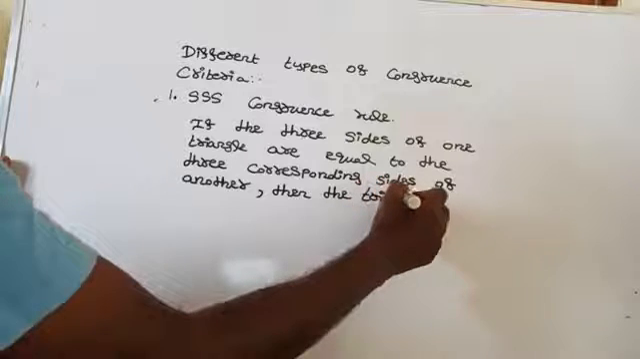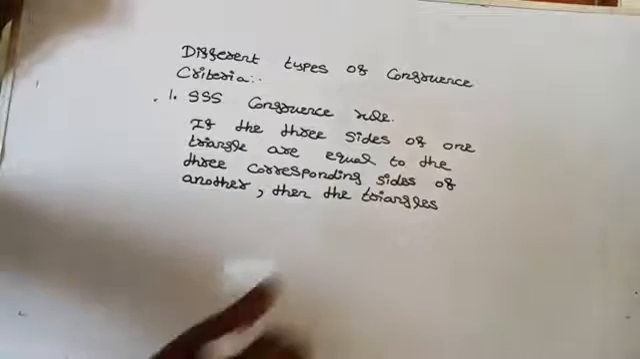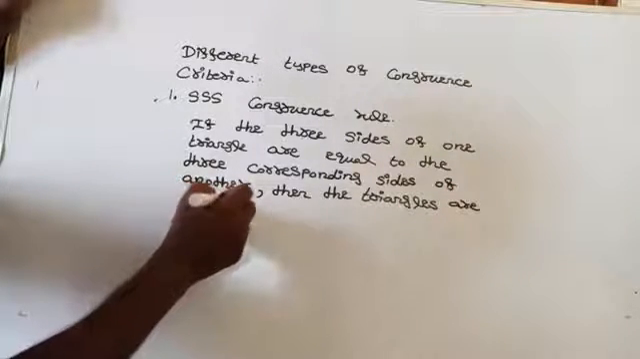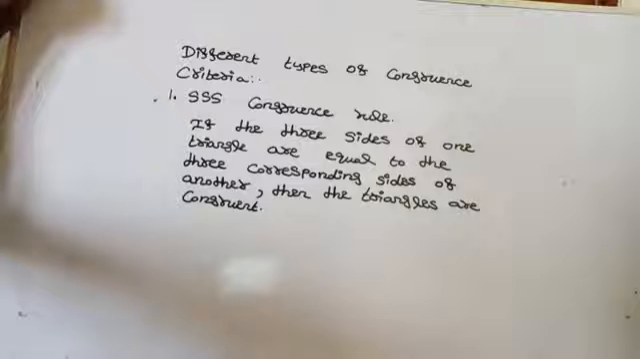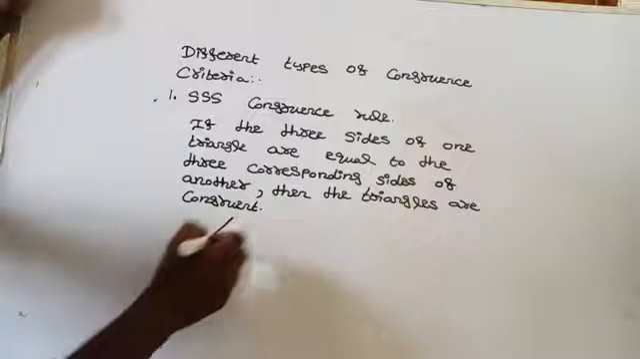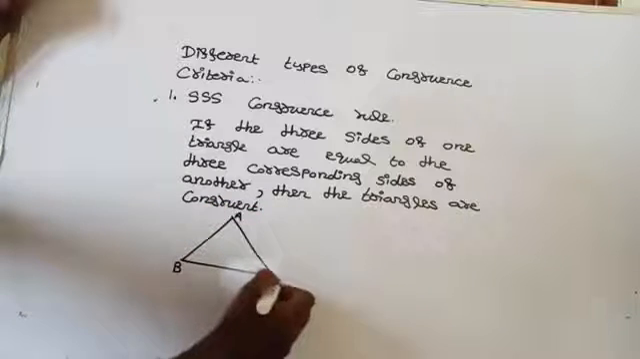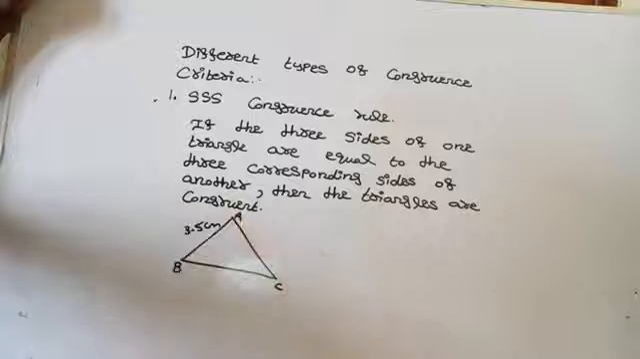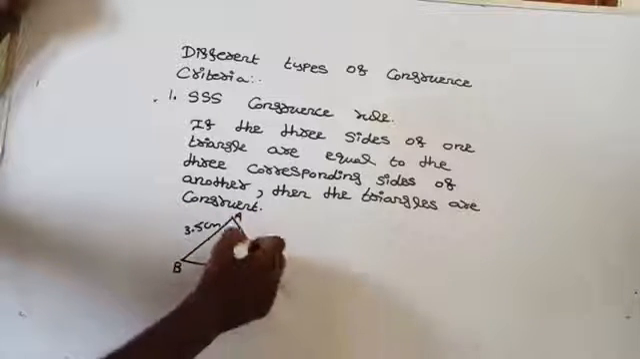Are you getting here? If two triangles have equal sides, then the two triangles are congruent, by which congruence criteria? Yes, by the SSS congruence rule. I will give one example for that. First, consider any triangle ABC. The length of the side AB is 3.5 centimeters, the length of the side BC is 7.1 centimeters, and the length of the side AC is 5 centimeters.